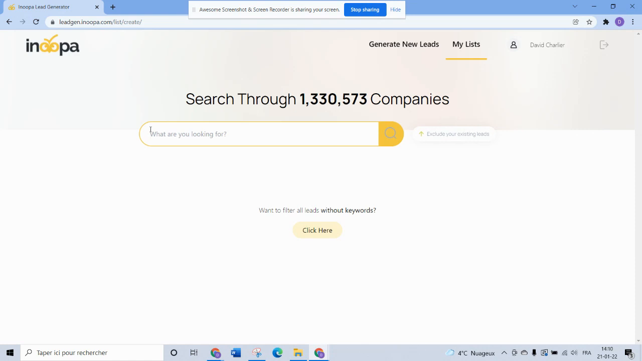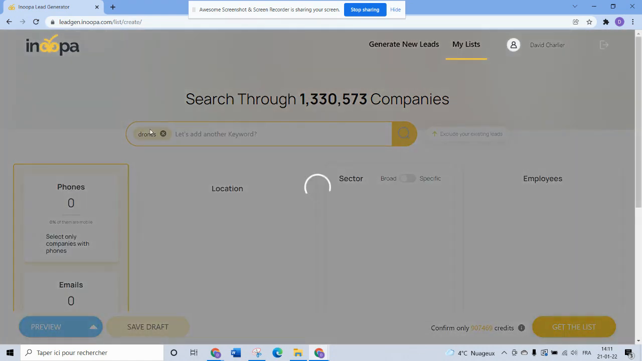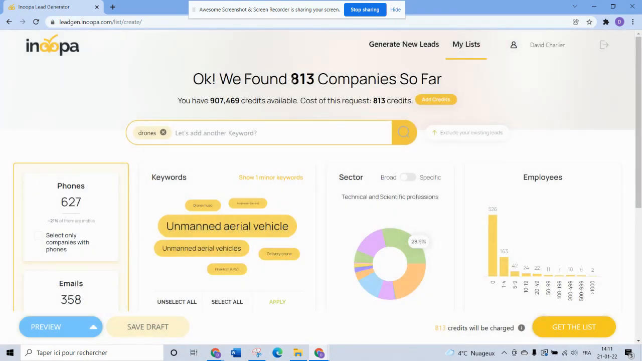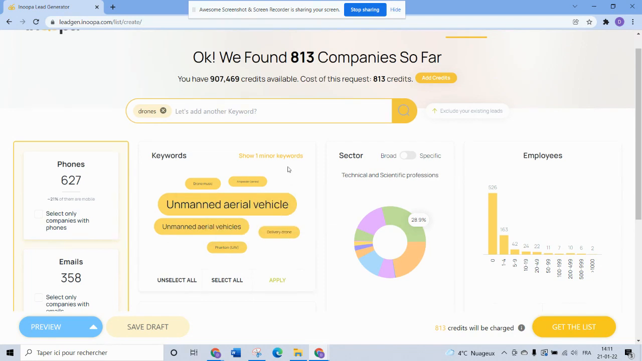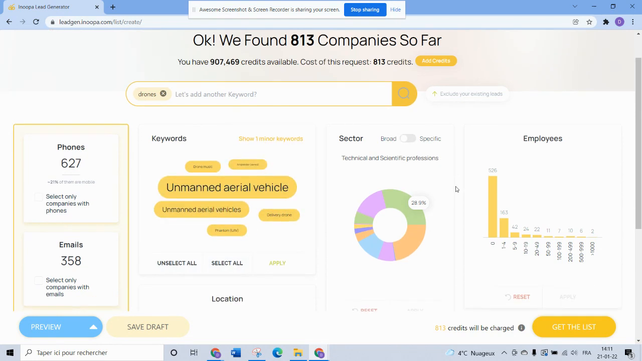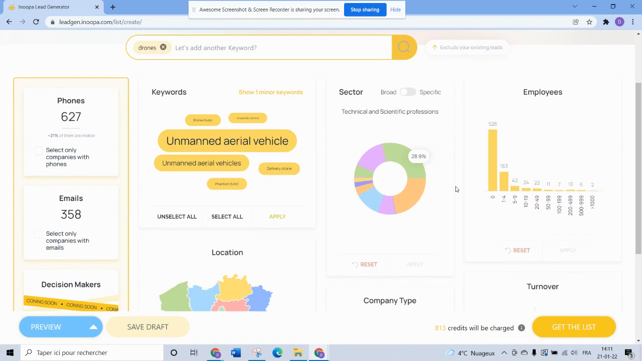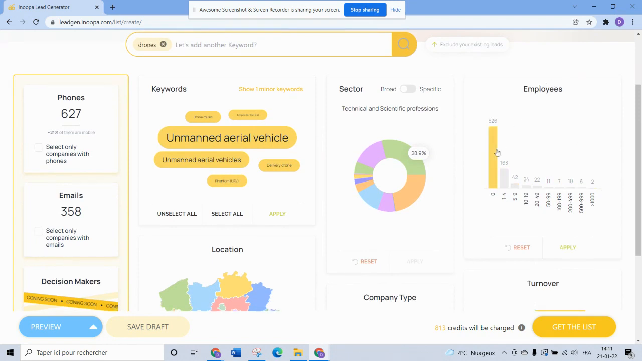Let's take an example. I'm a tech company and I'm looking for prospects that are using drones for their activity. I can just type the word drones, press enter, and I get instantly more than 800 results. So actually, what the algorithm is doing is building a word cloud of what drones means, where I can play with, select all, unselect, and so on. And it also offers me very different interactive filters, like how many employees do we have in the companies, and you can just select, apply if you want.